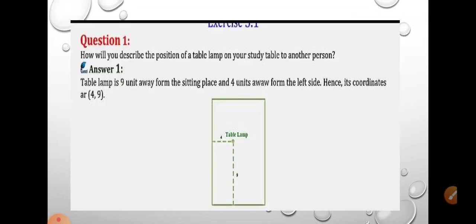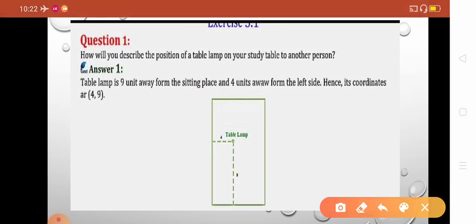The first question is, how will you describe the position of a table lamp on your study table to another person? That someone asks that tell me the position of the table lamp that is placed on your study table. So how will you find out this? Let us find out this with an example. The tabletop is placed here. So the table lamp is placed here at the tabletop.